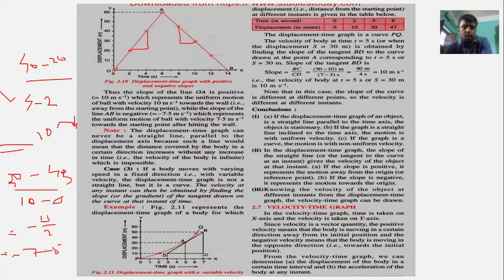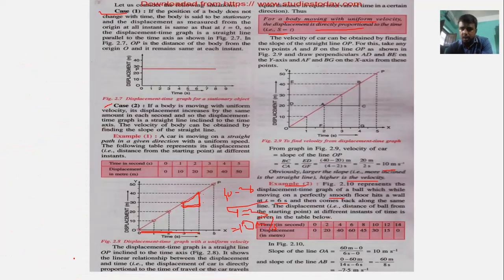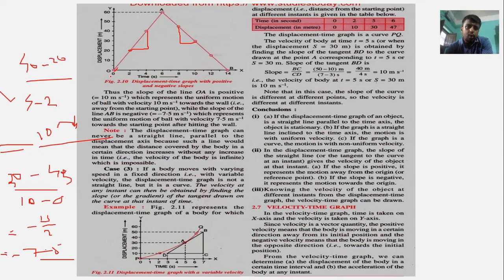So in this case you got two velocities. One is 10 meter per second, another is minus 7.5 meter per second. You also get the slope of the line this way: here I took from O to A, 60 minus 0, for these two points.